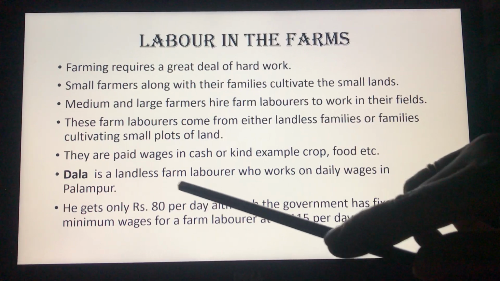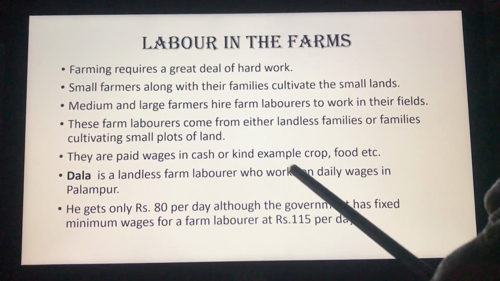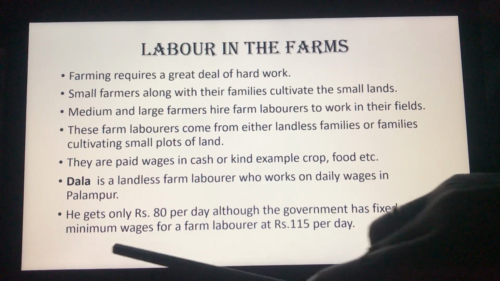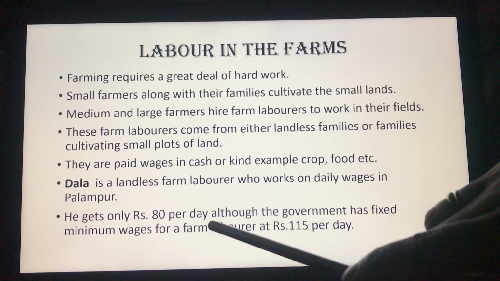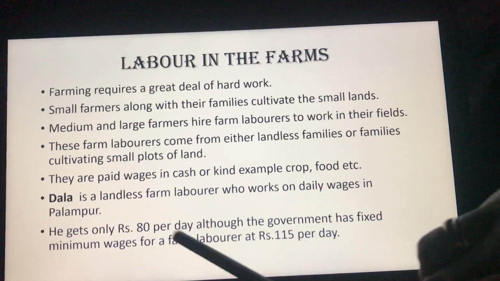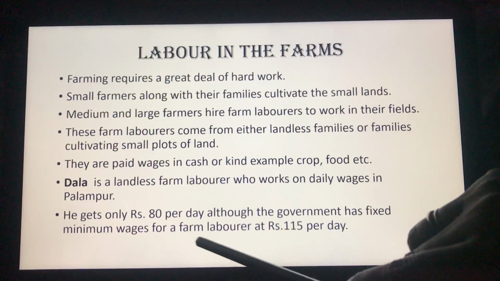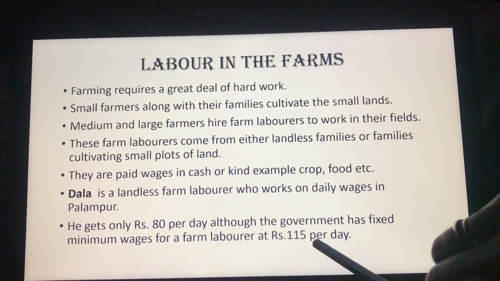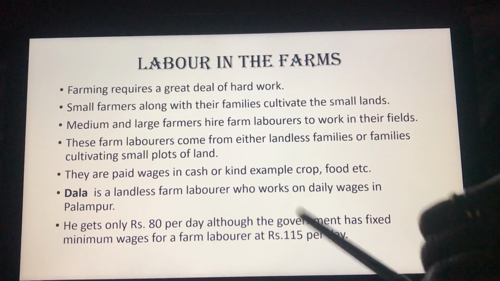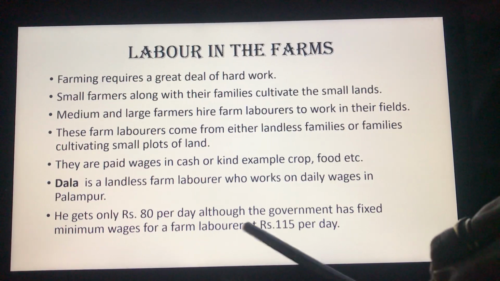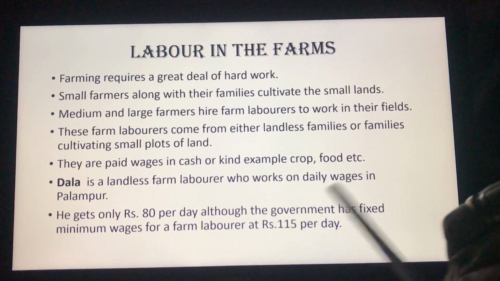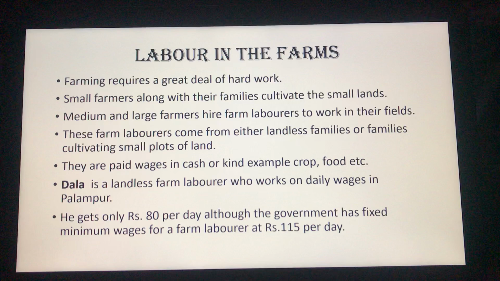Dala is a landless farm laborer in Palampur who works on daily wages. He gets only 80 rupees per day, although the government has fixed minimum wages for a farm laborer at 115 rupees per day. So in this way, Dala is exploited. He is not getting proper payment for his per day work.